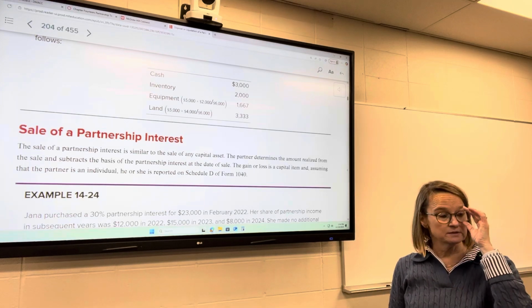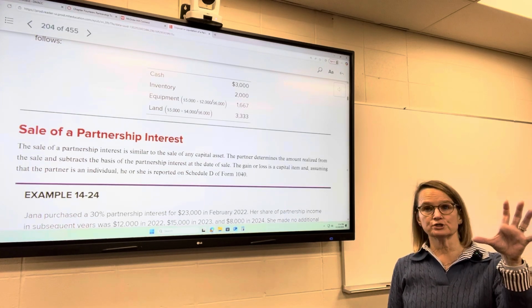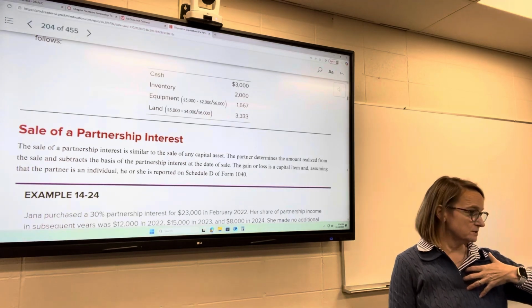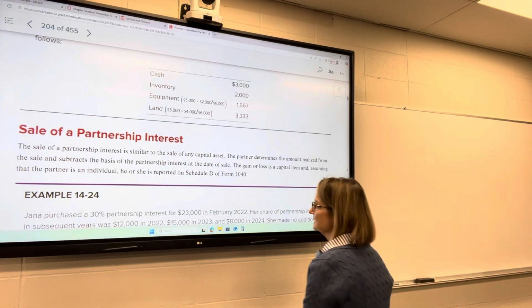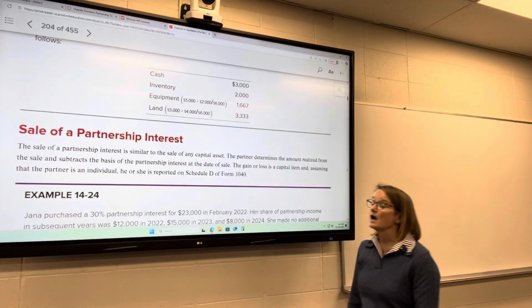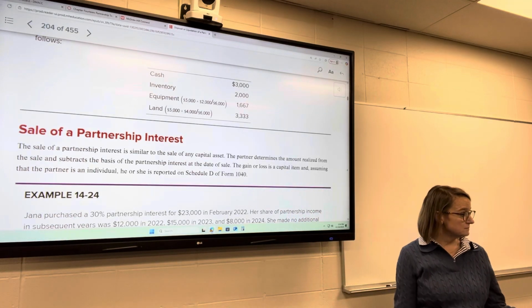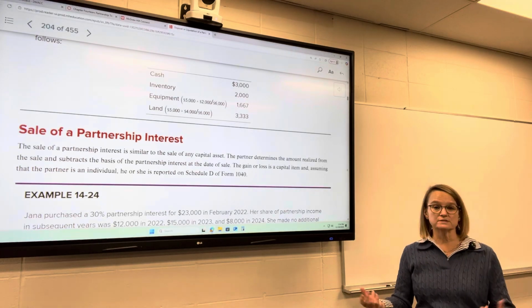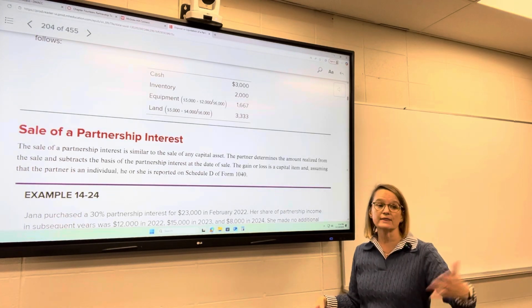The partnership is essentially absorbing the partner's interest by paying them out with something to get them out of the partnership. The other option is to sell it to somebody else. So I've got a partnership, it's got a certain basis, I sell it to somebody else, and now they own it.